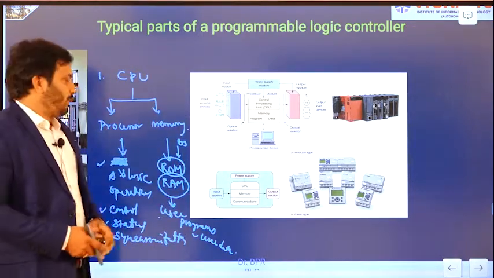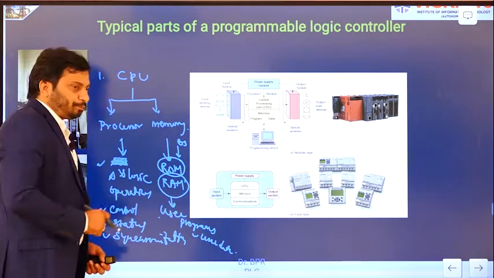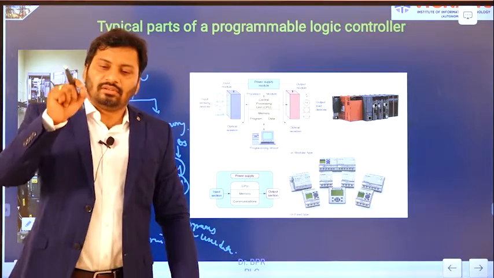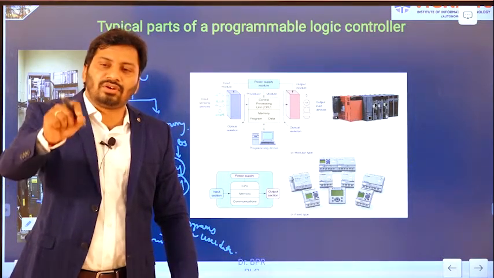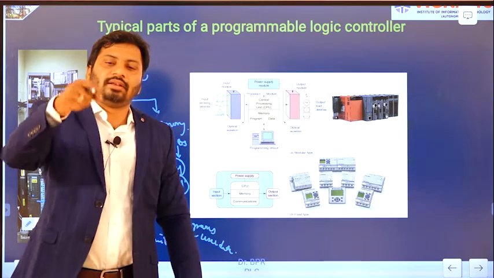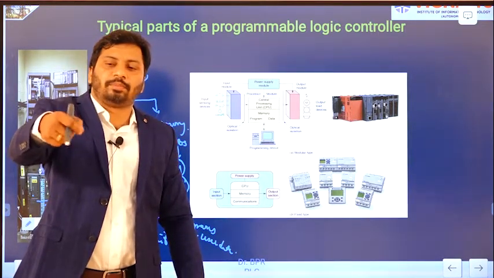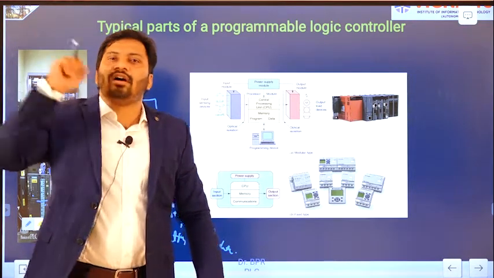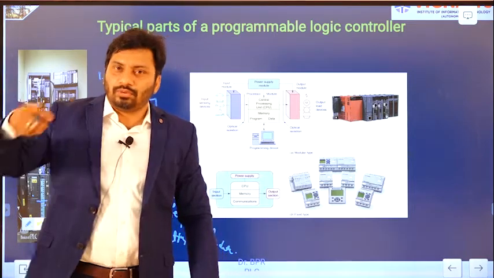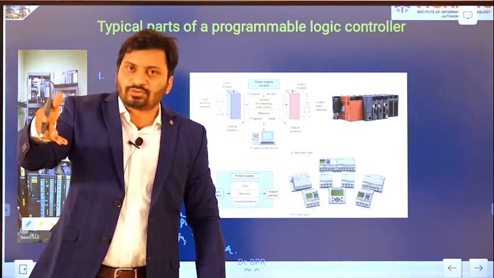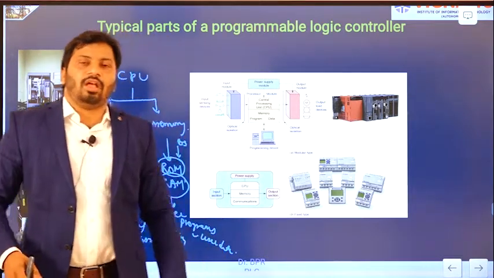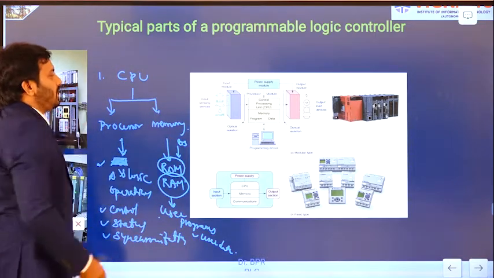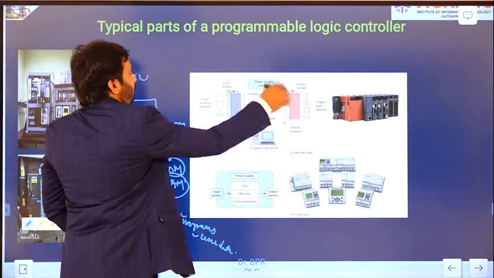Overall, the CPU module is used to store the input data, store the program for the operation you want to perform, and activate the logic according to the program you wrote. Then the output device is updated. The output data is stored in the ROM, from there it is output, and then the output device takes care of it. So that is the function of the CPU in this PLC system.